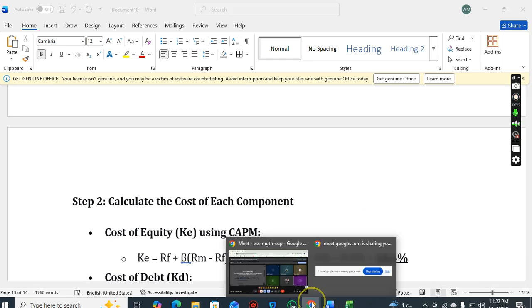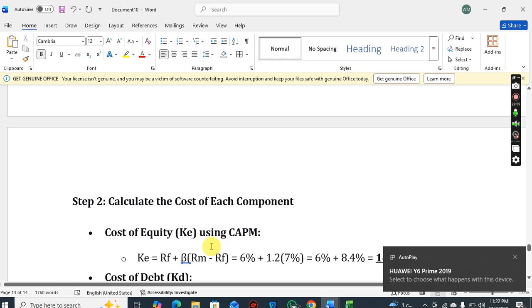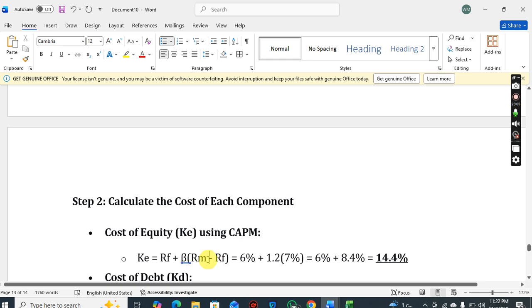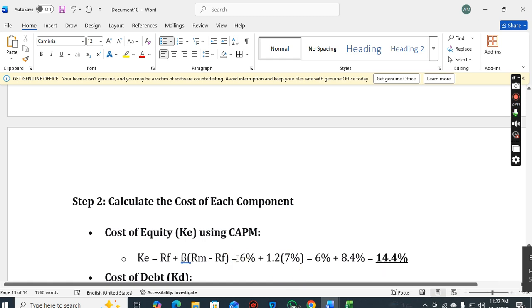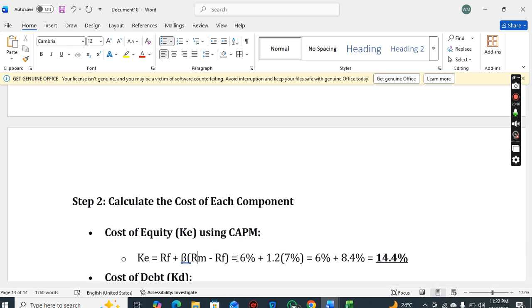Now this is the return on market. RM is the return on market, or the average return on market. This just tells you the average return you expect to get if you invest in a certain stock market.